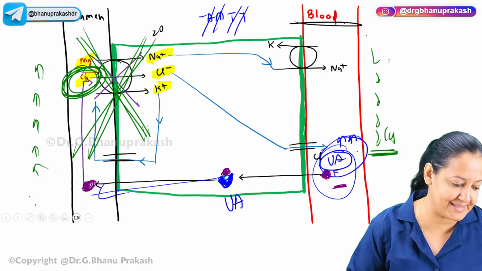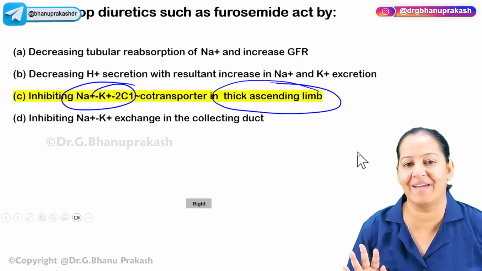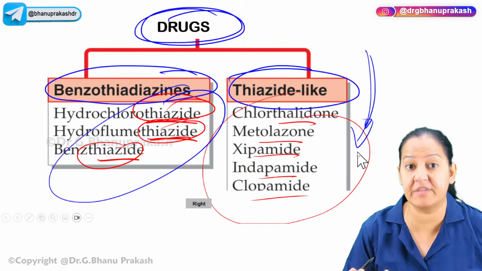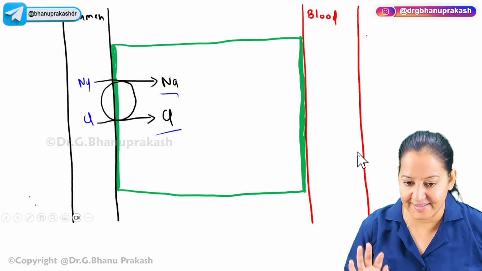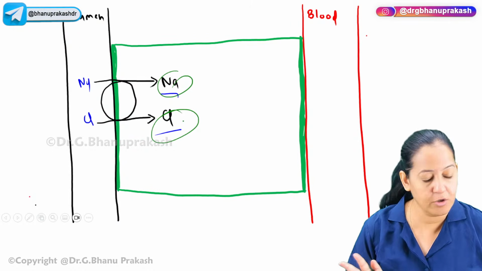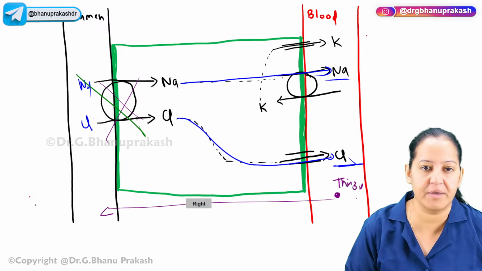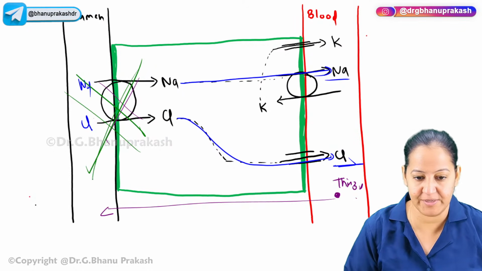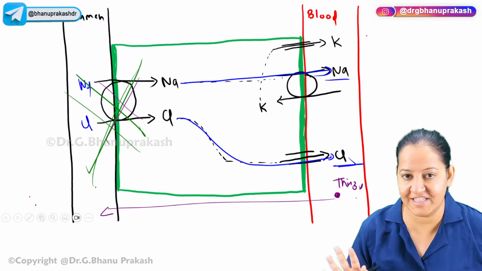Now let's come to the thiazides. Are you people there? Keep responding here. What is happening in the thiazide? In the thiazide, this transporter is transporting only sodium and chloride, not potassium, not calcium. So here, if this transporter is inhibited, calcium is not related here.